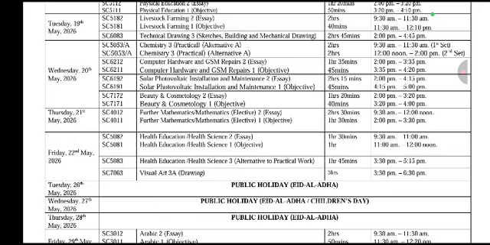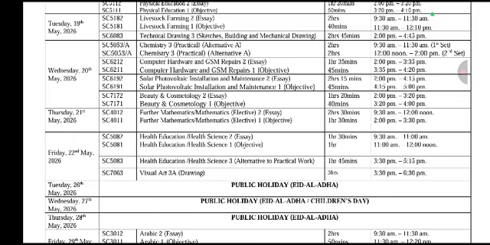Now, Wednesday 20th May, you have chemistry practical alternative A. It will be 2 hours, first set and second set. Then on that same day, Wednesday, we have computer hardware, essay and objective. On that same day, we have solar photovoltaic installation and maintenance. On that same day, we have beauty, cosmetology, essay and objective.